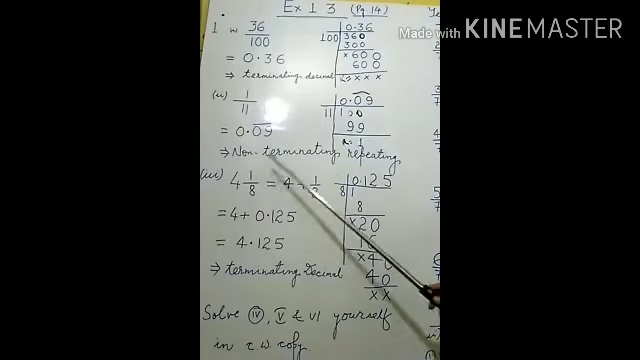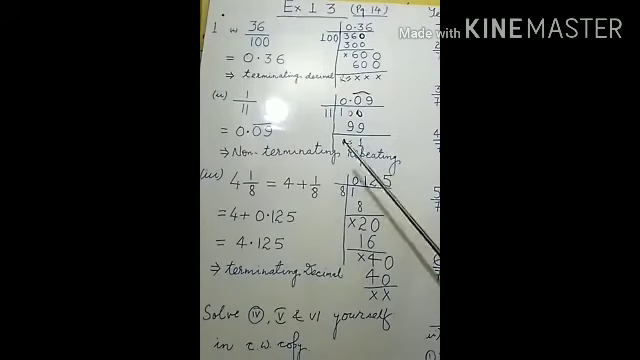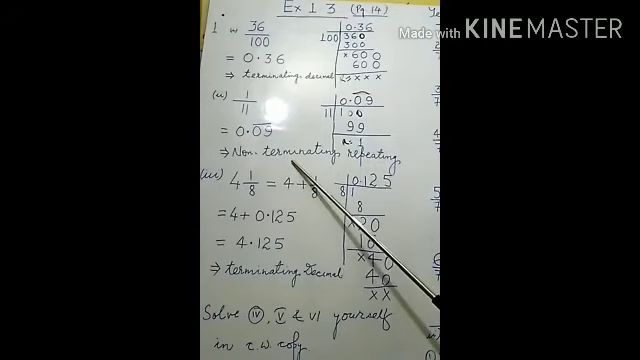Why is it non-terminating repeating? Because the value of the remainder is not 0. That's why this process will continue, and ultimately you will not get the remainder as 0. That's why this one is a non-terminating repeating decimal.